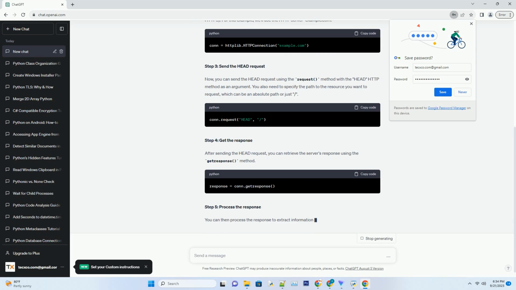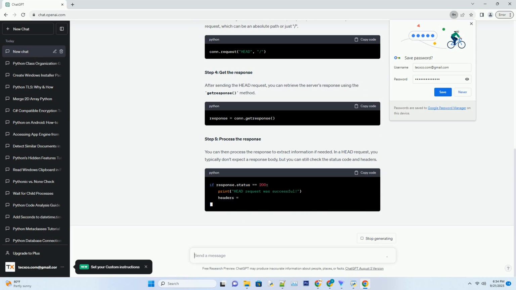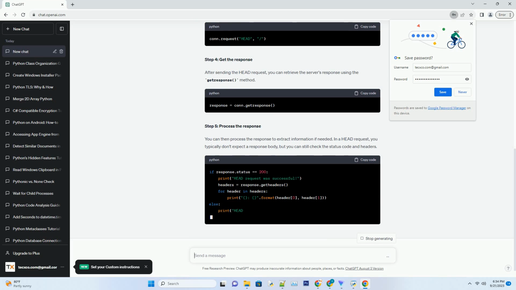Step 1. Import the httplib library. To get started, you'll need to import the httplib library at the beginning of your Python script.